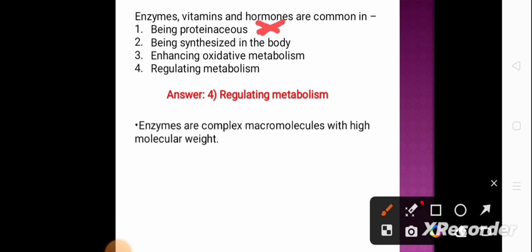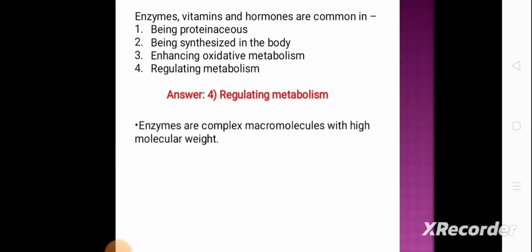Next option is being synthesized in the human body. Enzymes are synthesized in the human body, but not all the vitamins are synthesized in the human body. Vitamin D can be synthesized in the human body, but vitamins A, B, etc. are not synthesized in the human body. Enhances oxidative metabolism: this option is also incorrect for enzymes, vitamins and hormones. All are not involved in enhancing oxidative metabolisms. But enzymes, vitamins and hormones all help in regulating the metabolisms.